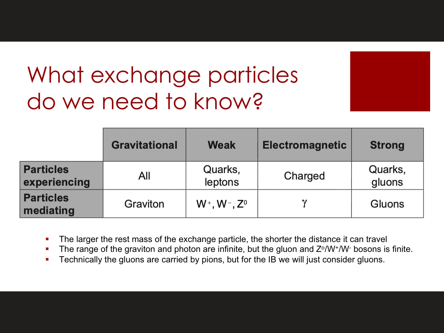Now, I said it's all about the characteristics of the particle we're exchanging. Well, one of the things that we need to realize is that they're not all created the same. Not just because they cause different kinds of forces or interactions, but they also have different ranges over which they work. Now, both the graviton and the photon have no mass, and their range is actually going to be infinite. Our weak interactions and our strong interactions are going to be over a much shorter distance.